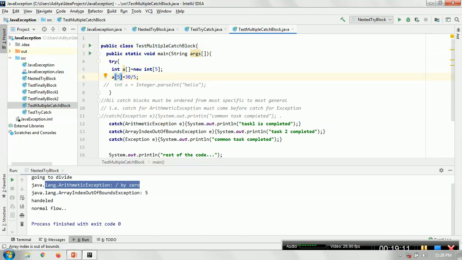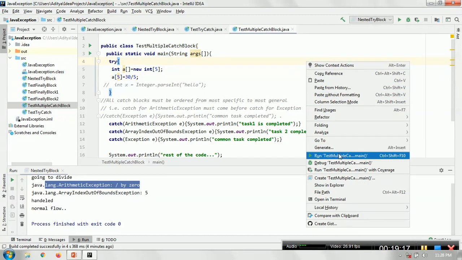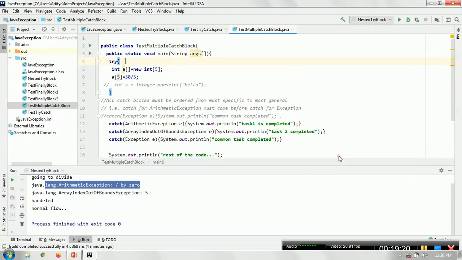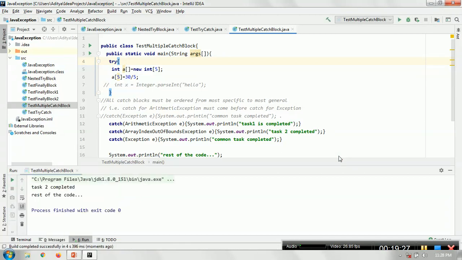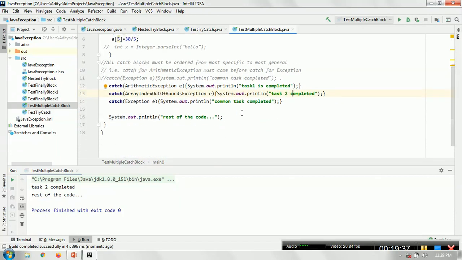In this case what will happen? You are trying to access a particular index that is not present. You will get an exception like array index out of bound exception. I will try to execute and see what the possible output could be. See, the catch for the array index out of bound exception has been executed. Within that we have task 2 completed and the rest of the code.